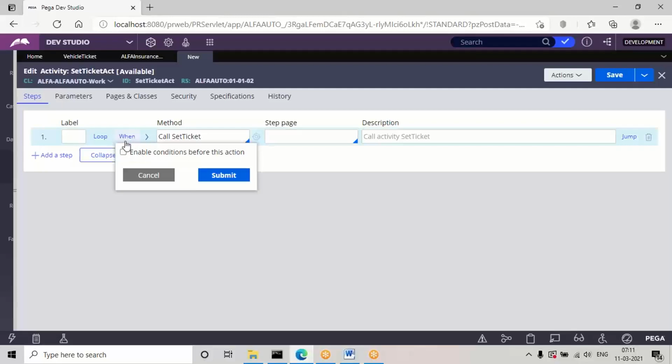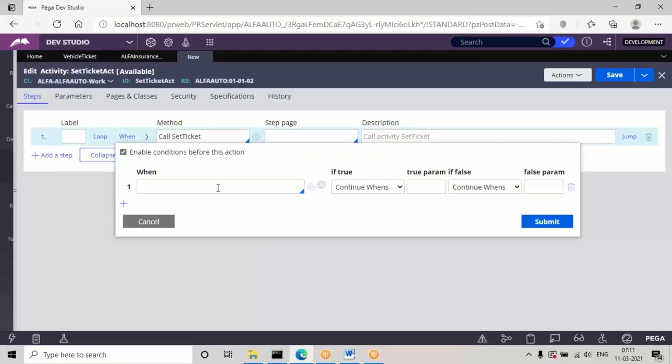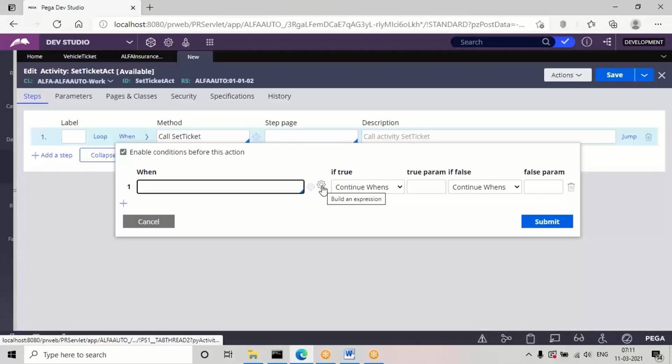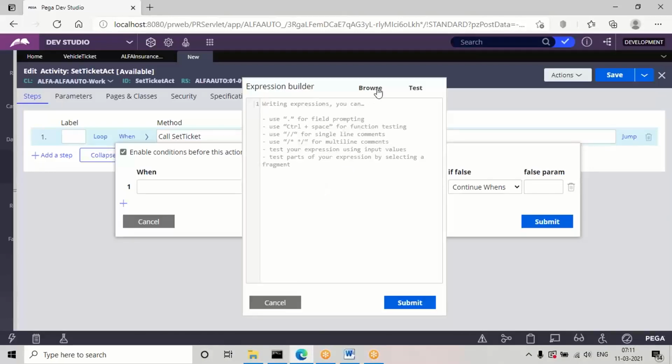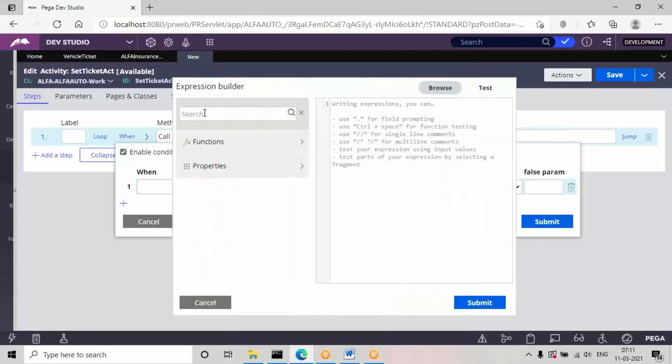So click on this when, enable this condition. See, in the previous classes we used this expression builder, right? So from here also I can open the expression builder. Any boolean properties, we can use this expression builder, and the function name we already used in the previous scenarios. So again I'm using it here. Open this expression builder. See, equals ignore case is the function.